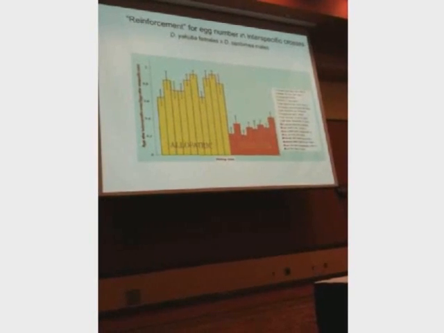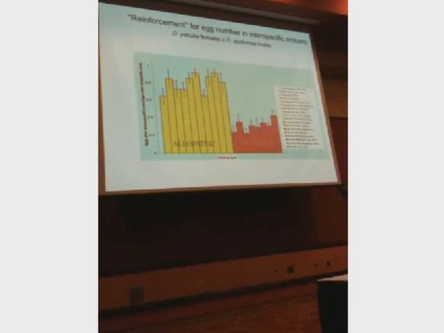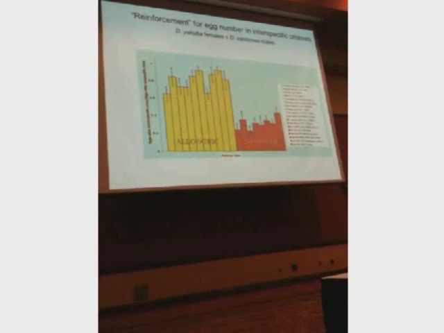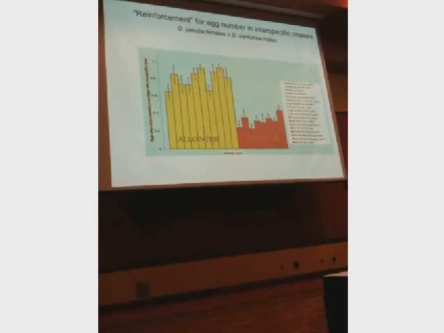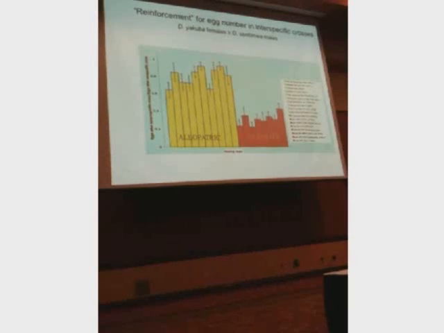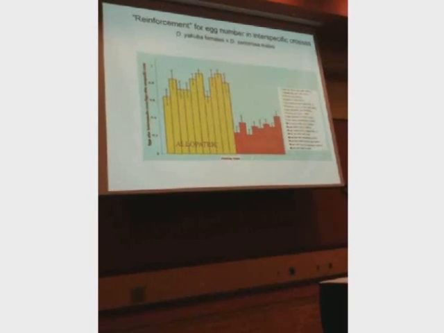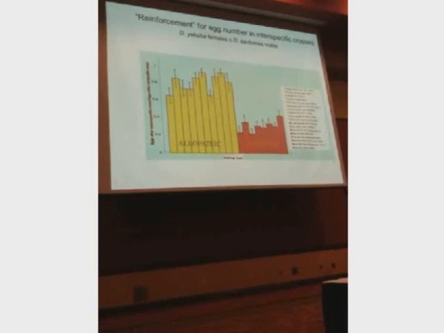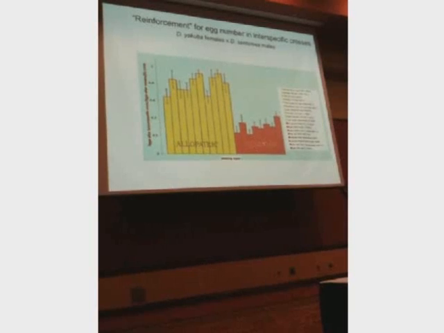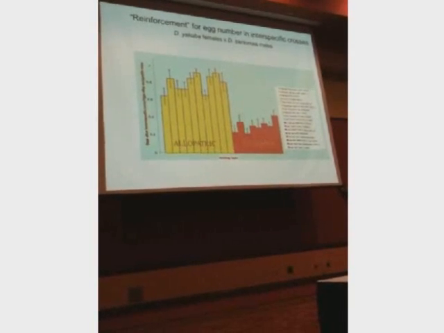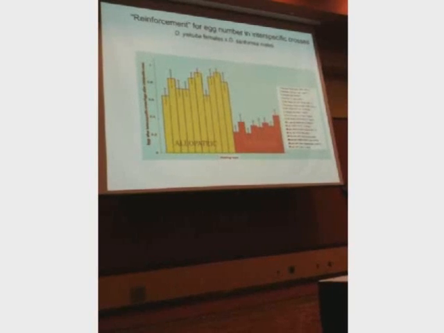What it means is that, and this only works in Drosophila yakuba, if you're a Drosophila yakuba who lives in sympatry in the hybrid zone with the other species, as compared to those strains which don't, and you mate them with the other species, the ones that live in sympatry have anywhere from 20% to 50% as many offspring. We're not sure what this reflects, but they simply dump their sperm, which we think is what's happening. When they mate the wrong way, they get rid of the sperm. This is our anthropomorphic description of what happens.